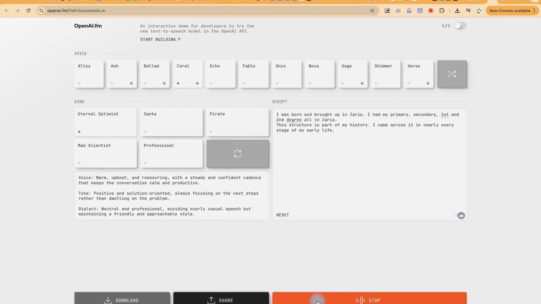I was born and brought up in Zaria. I had my primary, secondary, first and second degree all in Zaria. This structure is part of my history. I came across it in nearly every stage of my early life.